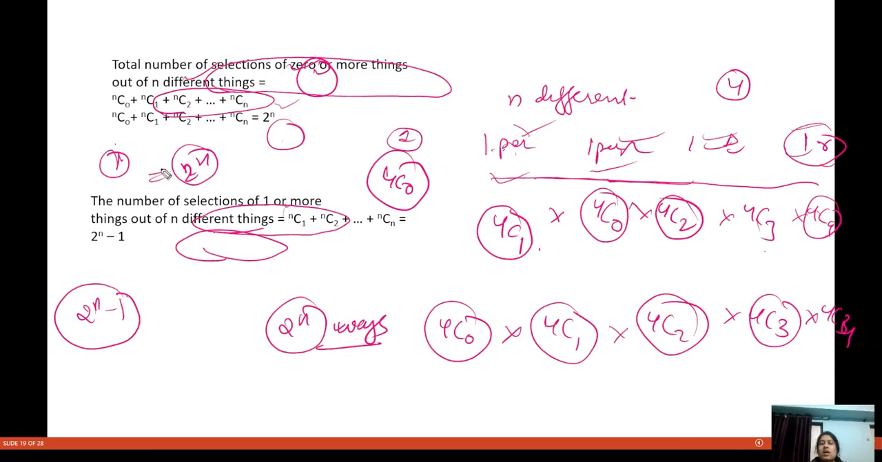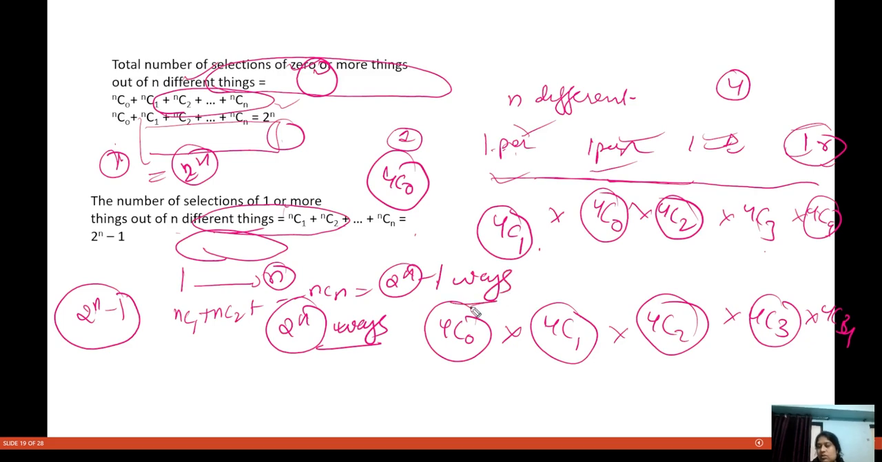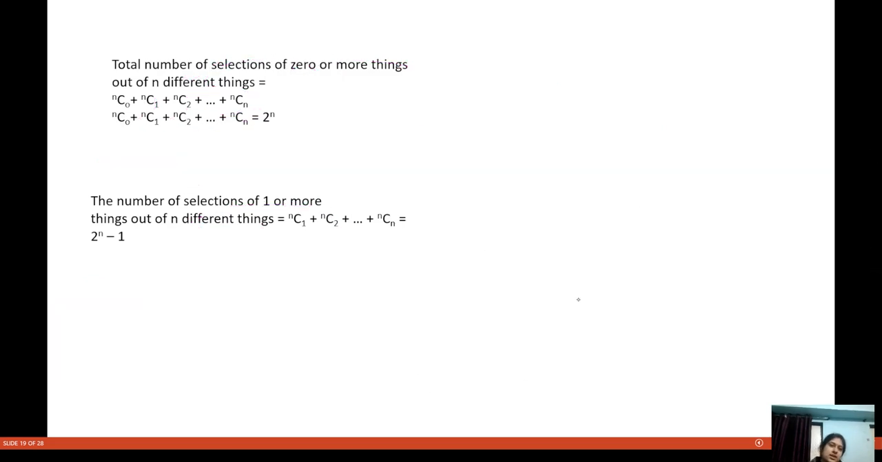So when this is eliminated, you can now select either one thing or n things out of n different things. That can be done in nC1 plus nC2 and so on up to nCn ways. So that can be done in 2 to the power n minus 1 ways. So this is how we do these kinds of questions. Now let's move forward.